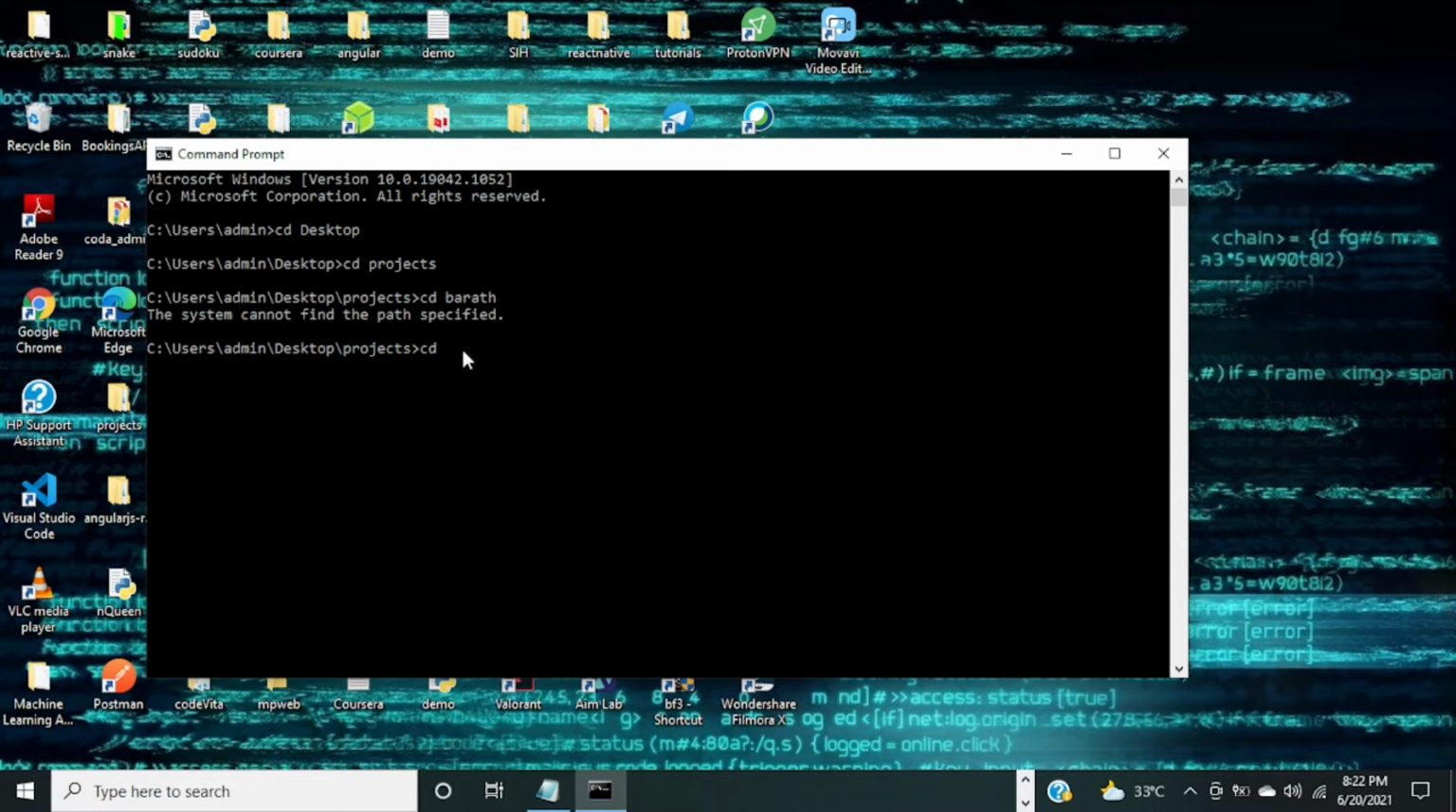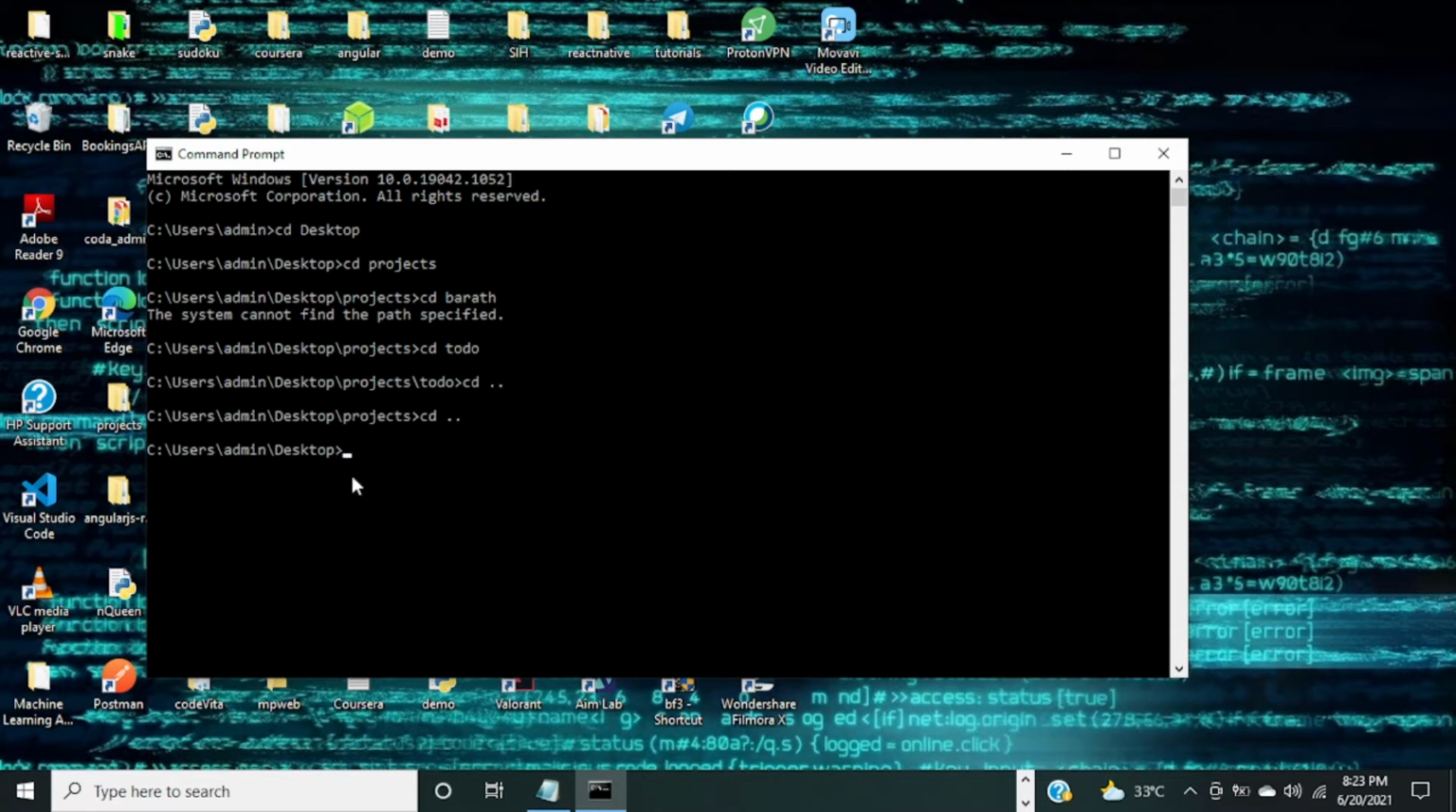So cd to do takes you into to do. To go back one step to projects, you just say cd space dot dot. This specifies go one step backwards. You're telling the command to go one step backwards. If you press enter, it will go backwards, and if you do cd dot dot again, it will go backwards again.